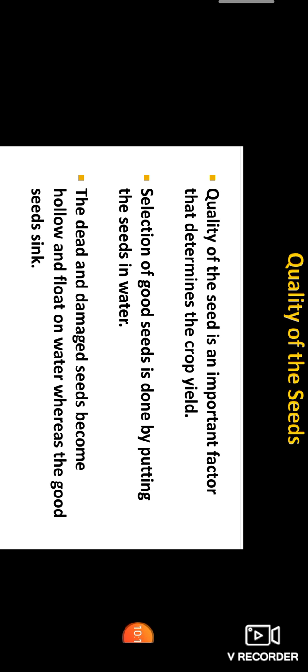How do seeds affect the growth of a plant? The quality of the seed is an important factor that determines the crop yield. The selection of good seeds is done by putting the seeds in water. The dead and damaged seeds become hollow and float on water, whereas the good seeds sink.